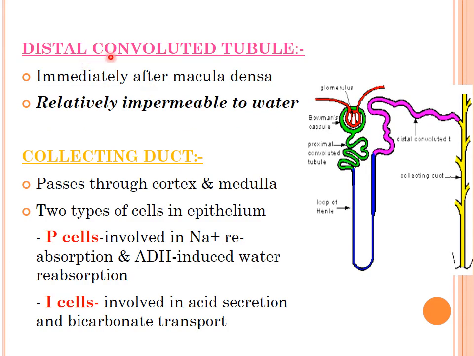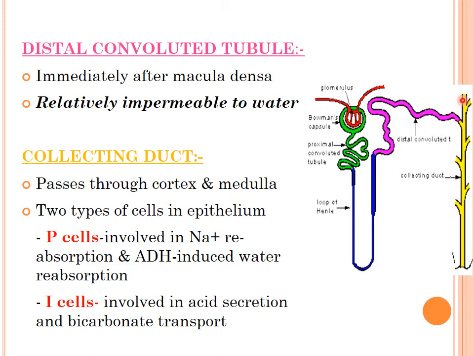Then the distal convoluted tubules. As the loop of Henle ends, it will continue as the distal convoluted tubules. These tubules have cells that are quite different from this portion, and they are relatively impermeable to water. They will not allow the water to be reabsorbed. And then finally the collecting duct system.